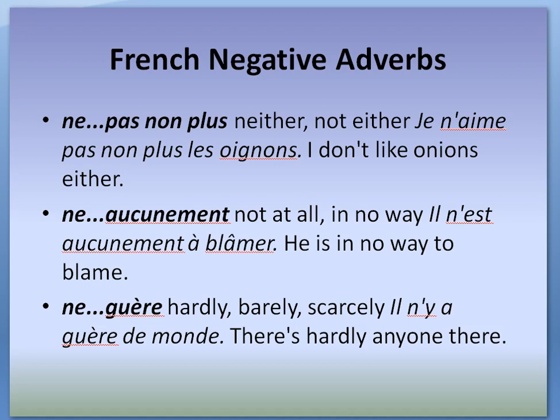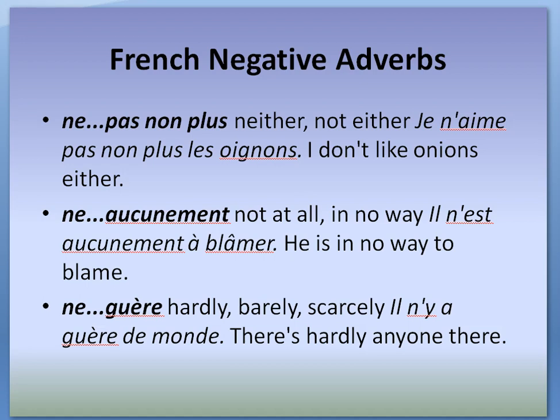Ne aucunement. Il n'est aucunement blâmé. Again, ne and aucunement surround the conjugated verb être. Ne guère. Il n'y a guère de monde. This is a slightly different example.